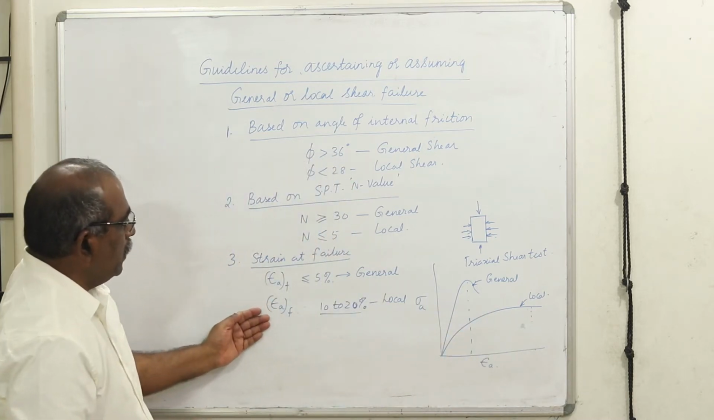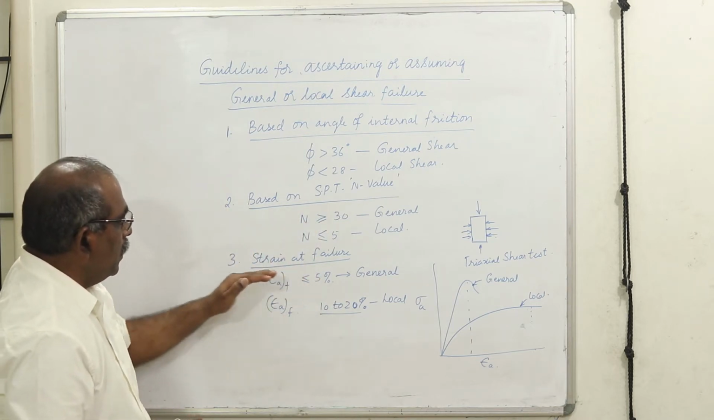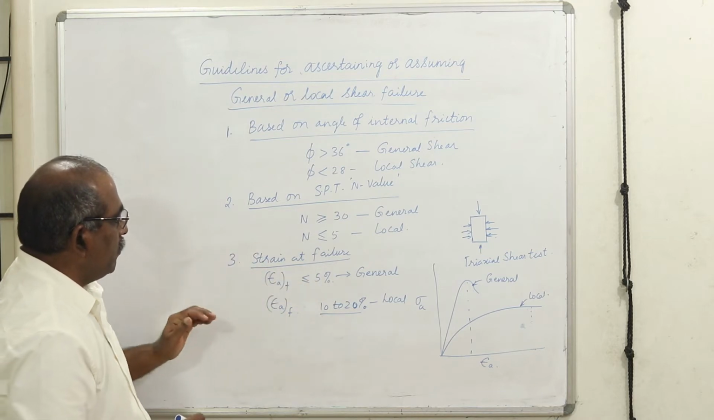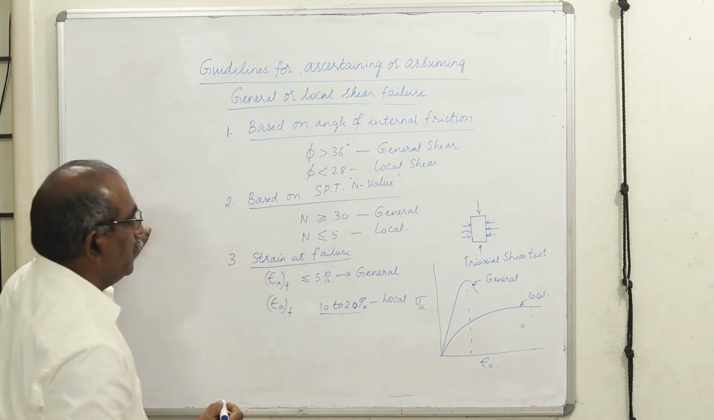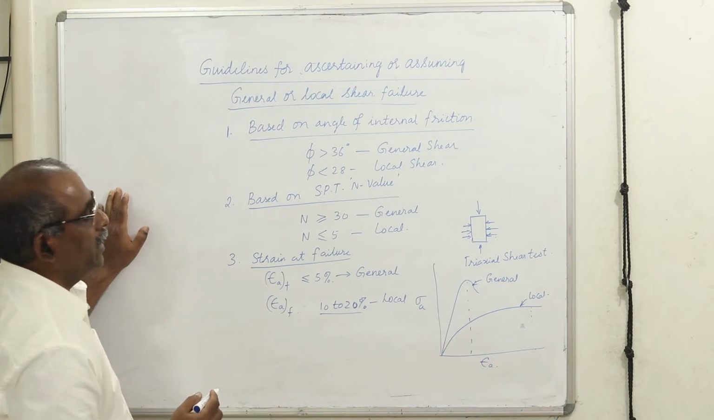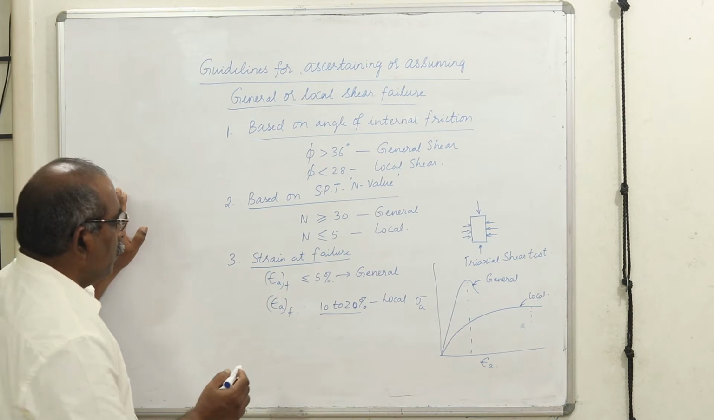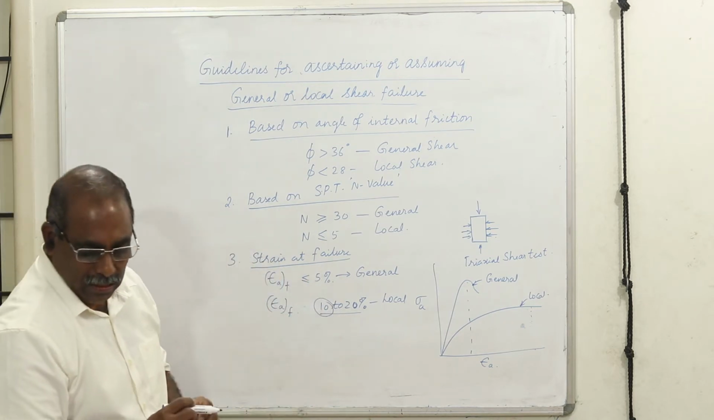I can interpret, based on the shear test done in the laboratory, which soils can behave in a general shear failure and fail in general shear. And if there is a lot of deformation till it fails, that gives an indication of local shear failure. Therefore, anything greater than 10% is a very clear indication.